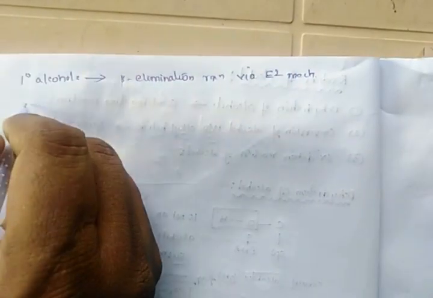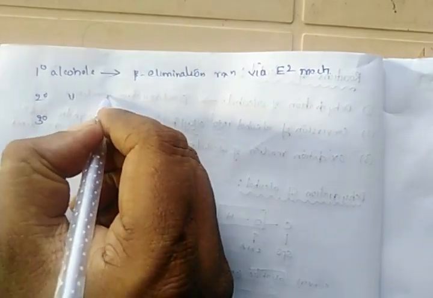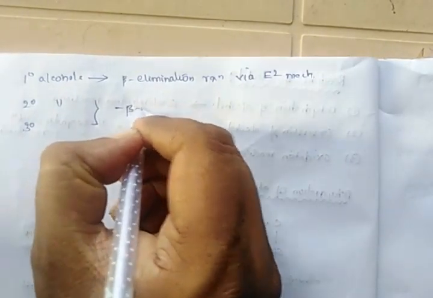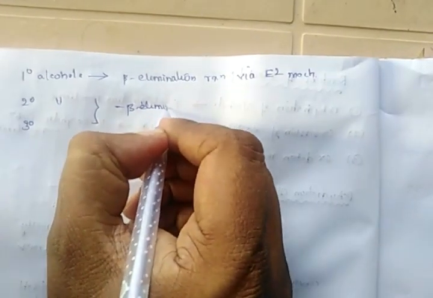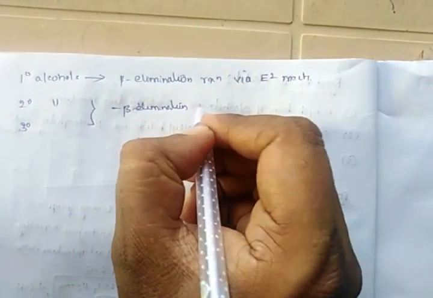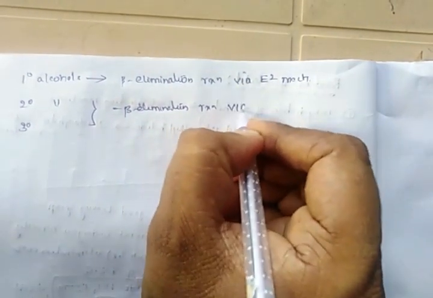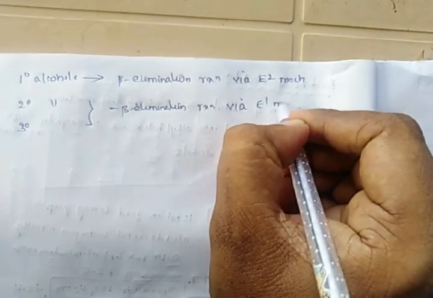Secondary alcohols and tertiary alcohols also undergo beta elimination reaction via the E1 mechanism. In order to know how alcohols are converted to alkenes, you have to study the mechanism.